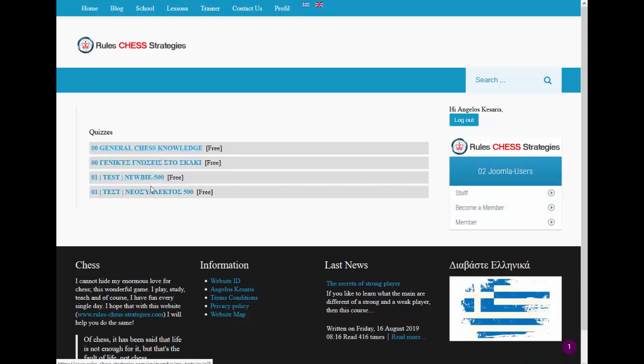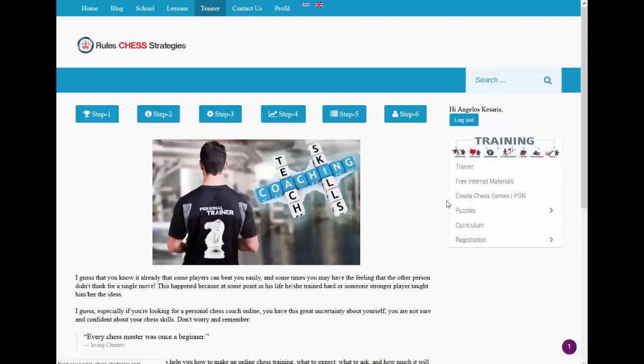Here I created some tests for you, and you can find this test on trainer category. If you go there and after that on puzzles, you can see different puzzles, and the idea from them is to understand where you are and track a little bit your rating, your strength in chess. If you are not a member, then you cannot see the remaining tests, but only general chess knowledge. But if you are registered on my website, you can see this,